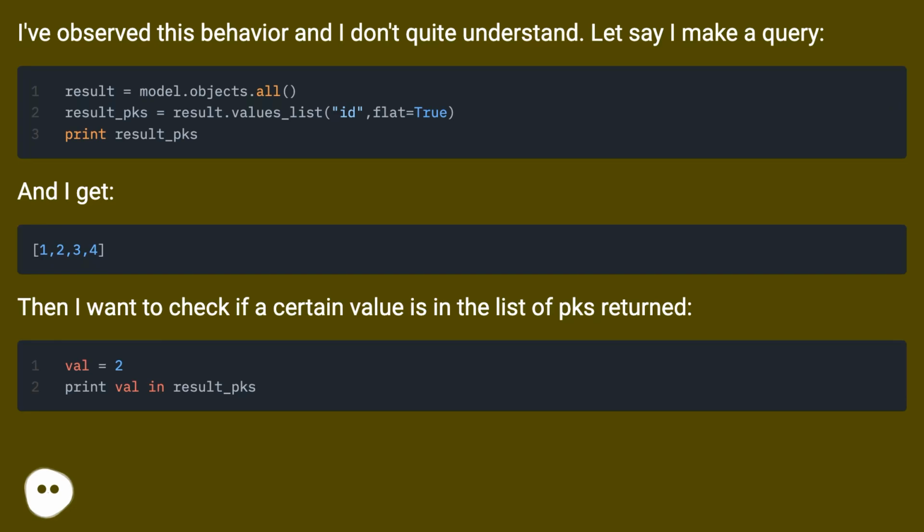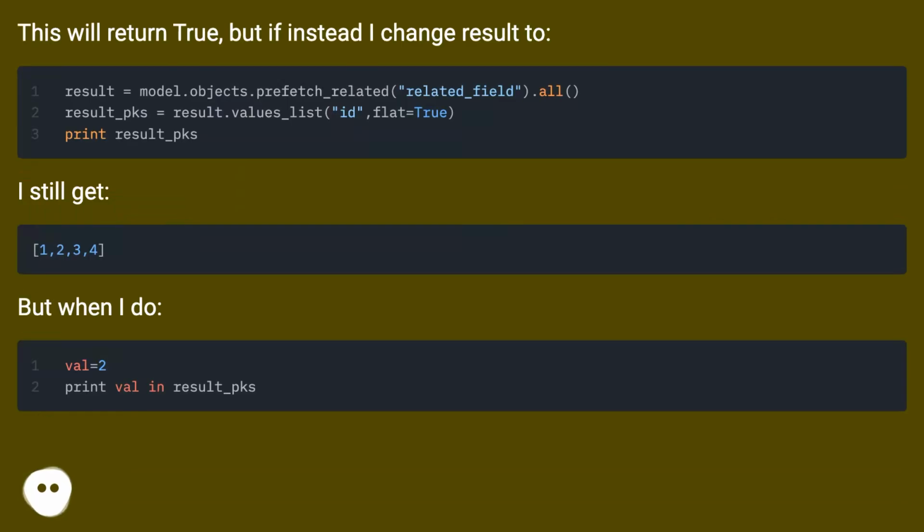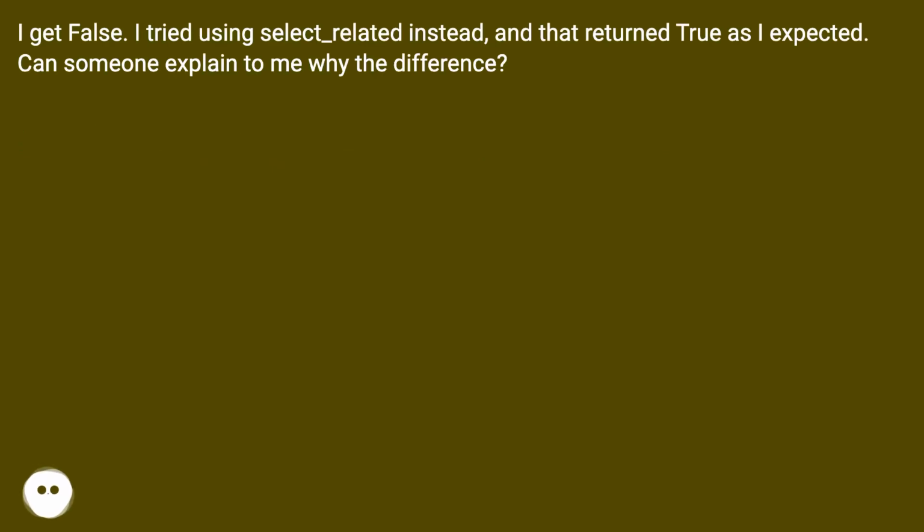And I get. Then I want to check if a certain value is in the list of PKs returned. This will return true, but if instead I change result to, I still get. But when I do, I get false. I tried using select_related instead, and that returned true as I expected. Can someone explain to me why the difference?